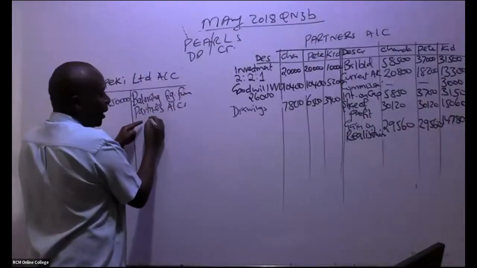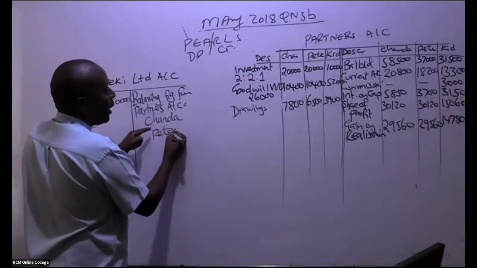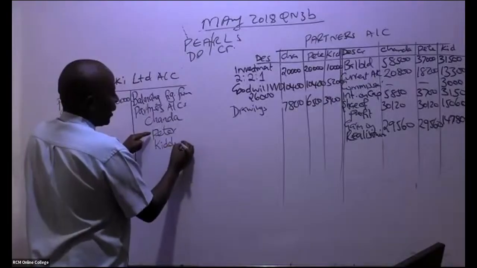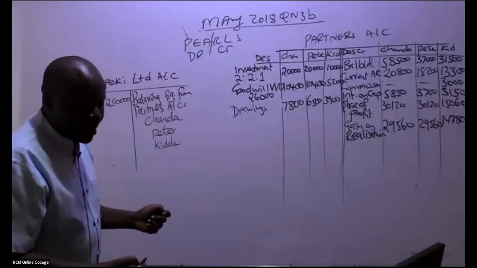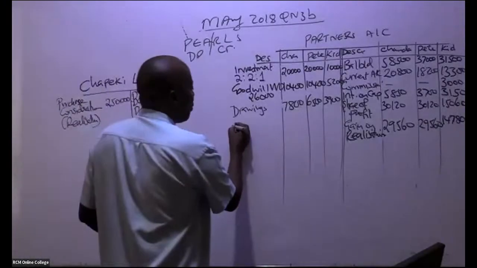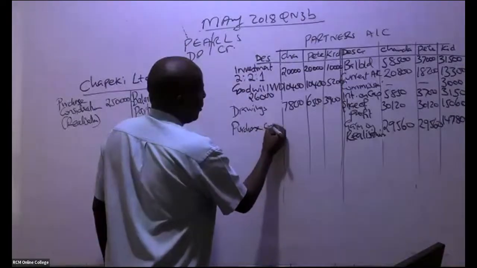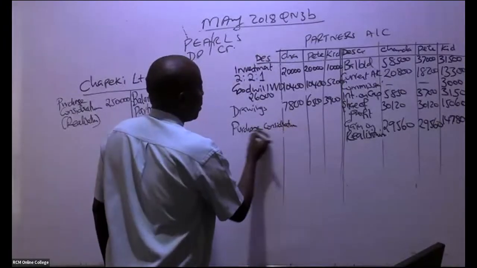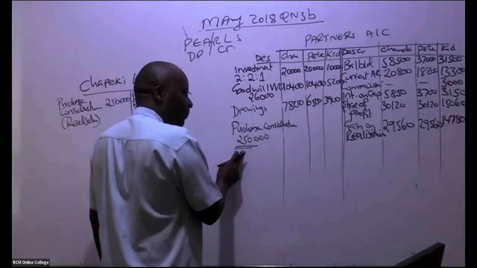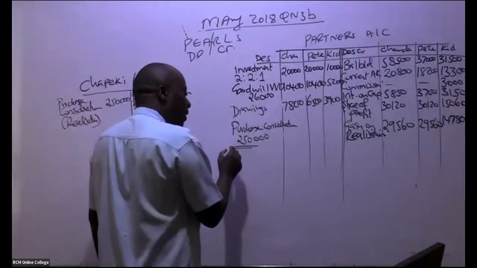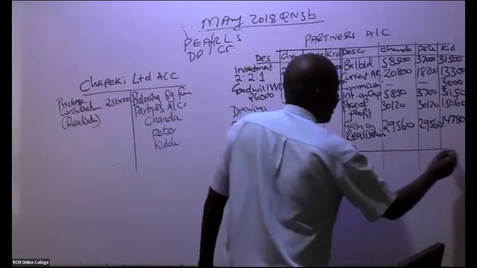You write each partner here. So we have Chanda, we have Pete, we have in this case here Kidole. Can you kindly come here straight away and give us purchase consideration, which in this case is 250,000 in total. This must always come here, but you don't share it as per the proportions. You get balancing figures.